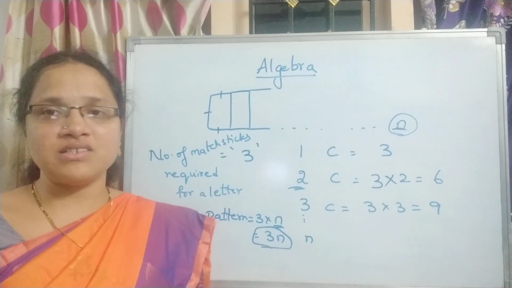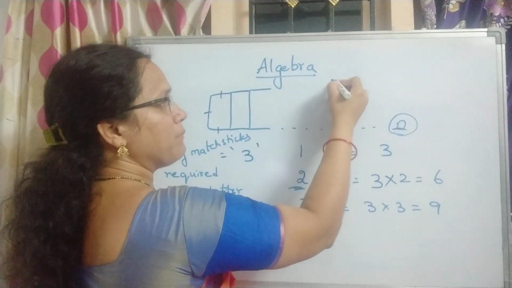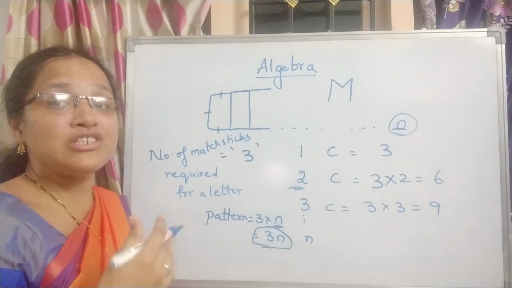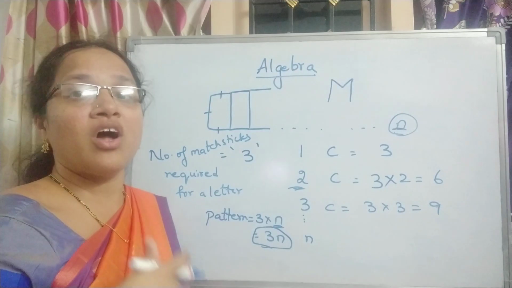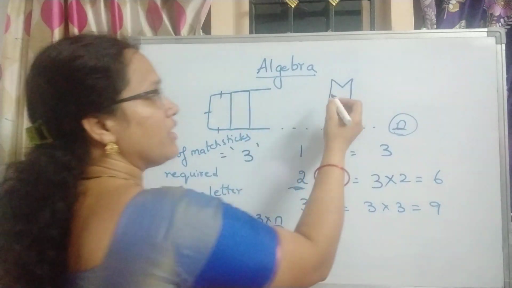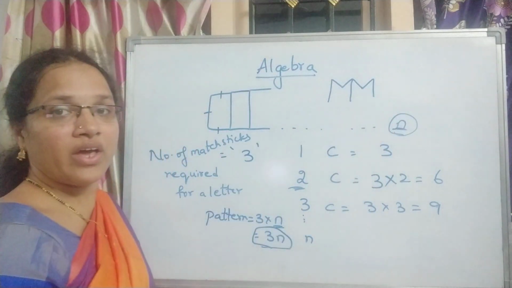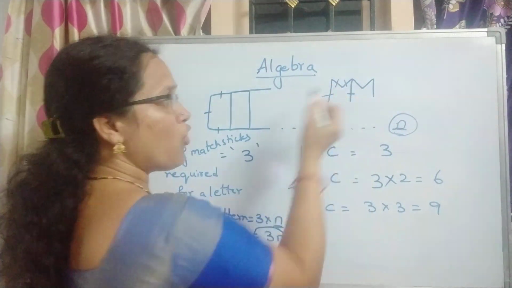Not for all the letters, children. Why? Because if you take a letter like M, you may ask why it is not applicable for such letters. It is applicable only for certain letters, but not for all. See, M. If you want to make another M, you should make it like this. Initially 1, 2, 3, 4.